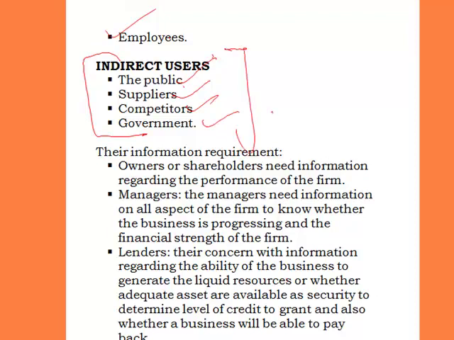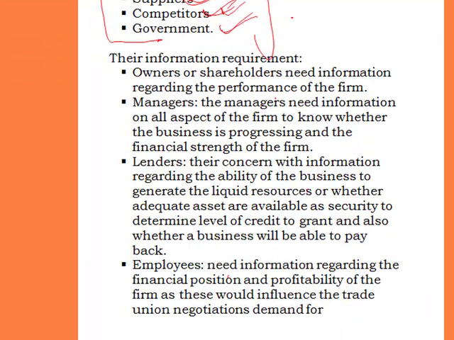Now it is of note that each of these users is in need of the financial statement for different reasons. The reason why the government needs the financial statement is quite different from competitors. The reason why competitors need financial statements is quite distinct from that of suppliers, and that of suppliers is different from the public, and the public from the employees. So therefore, let us now look at the information requirements of these users of financial statements.